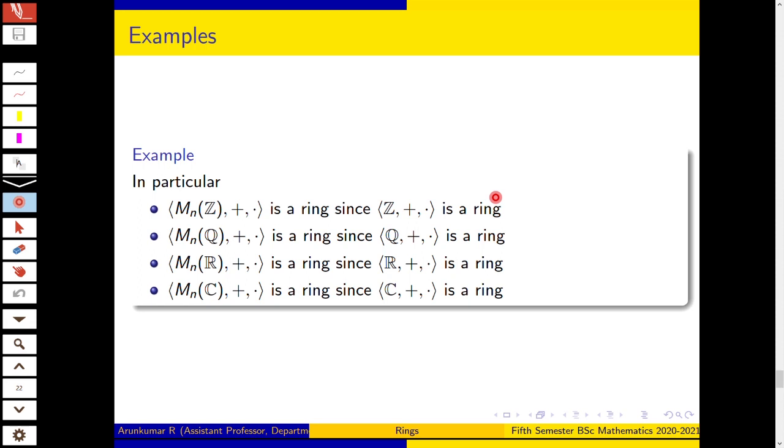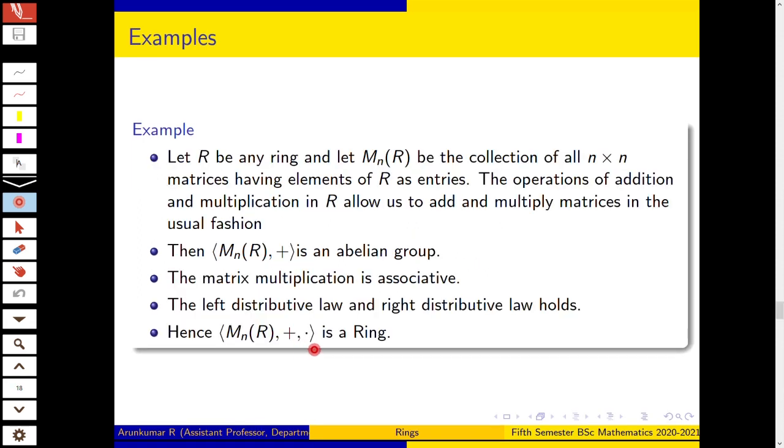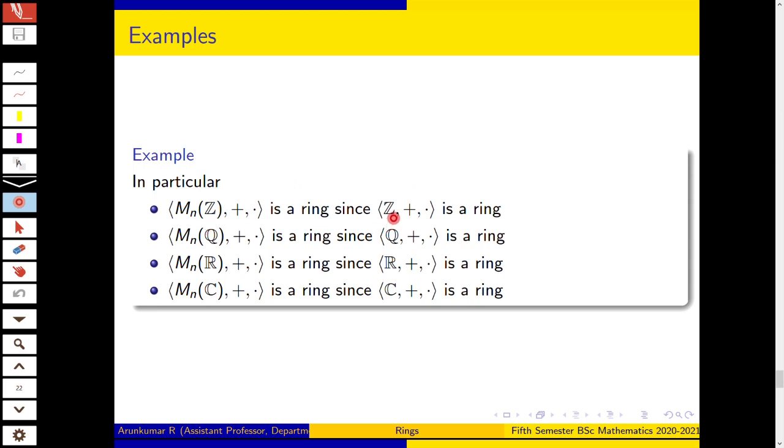So in the previous ring you can see that Mn(R) together with addition and matrix multiplication is a ring, since R is a ring. So it is defined on R. If R is any ring, then Mn(R) together with matrix addition and matrix multiplication is a ring. Since all these sets together with addition and multiplication are rings, all these sets together with matrix addition and matrix multiplication are rings.